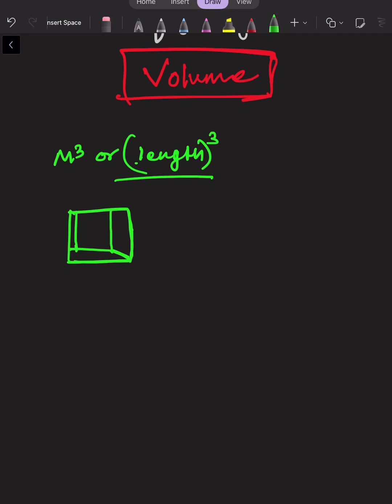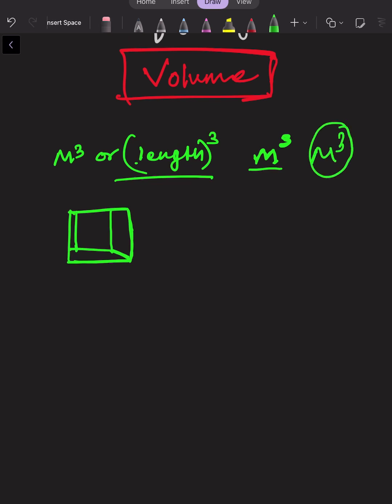If we say volume, generally the SI unit of length is meter, right? So meter is an SI base unit. And if I am saying the volume, then it is the cube of that particular length. The SI unit of length is meter, and the volume is length cube. Then the SI derived unit will be meter cube.